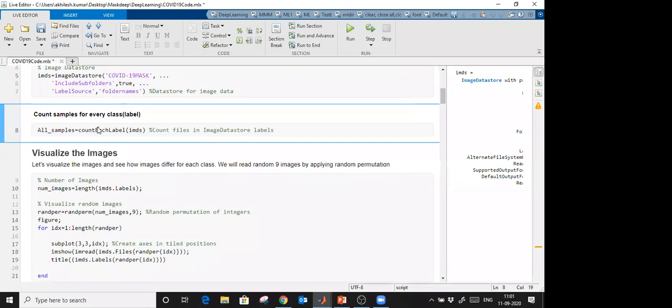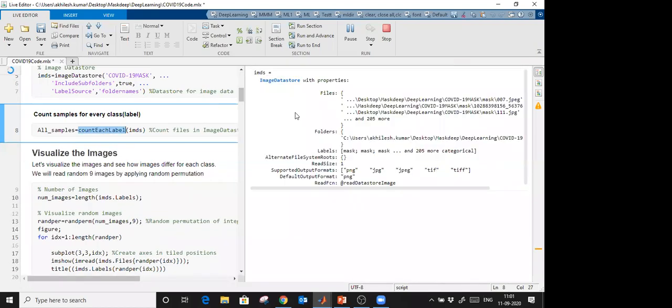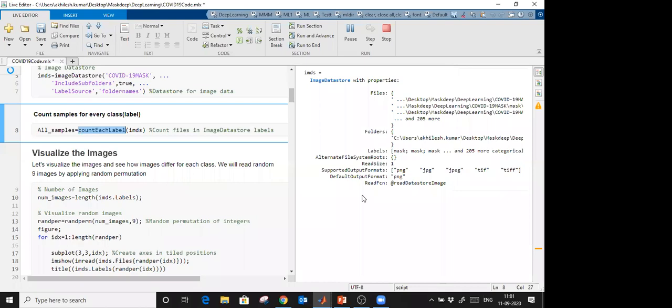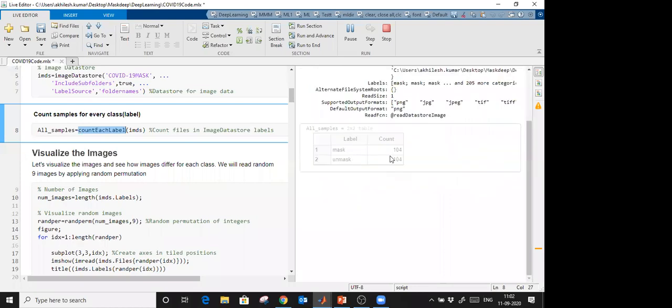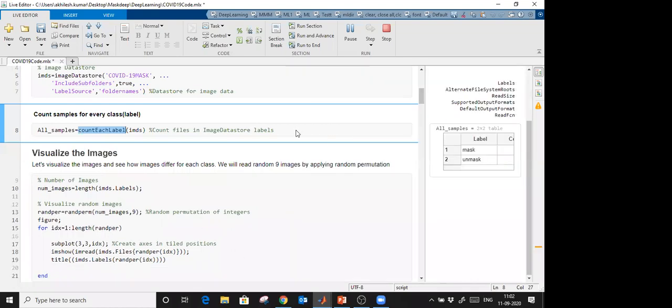Now count each label. It will tell you how many samples are available in every class. You see the output, it is still executing and counting how many samples are available in every class. That is very important to check. So 104 for the marks and 104 for the unmarks, right?